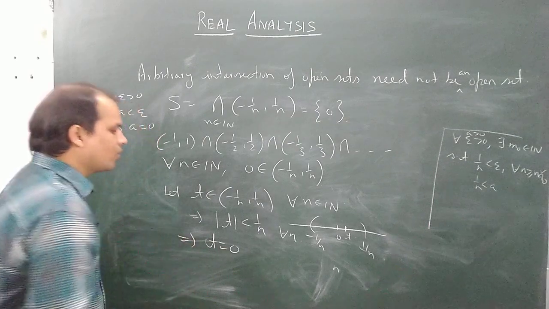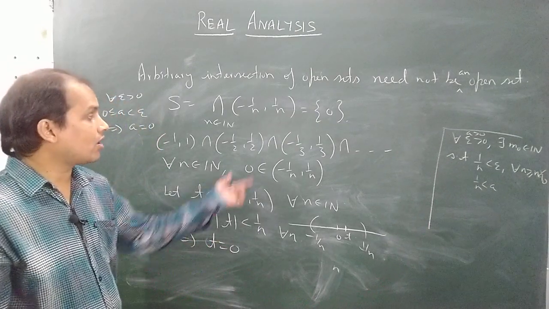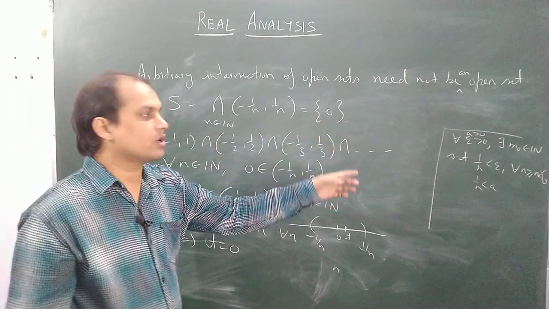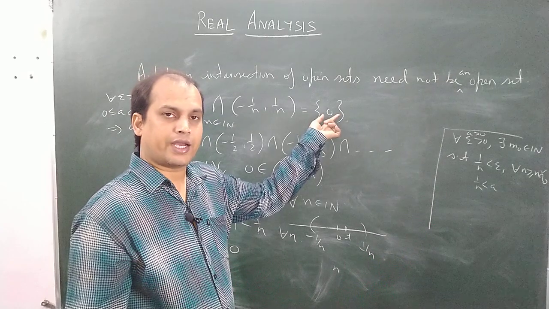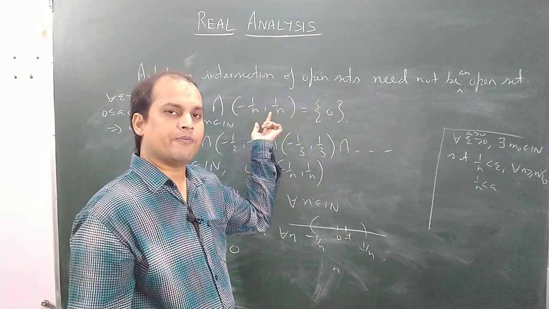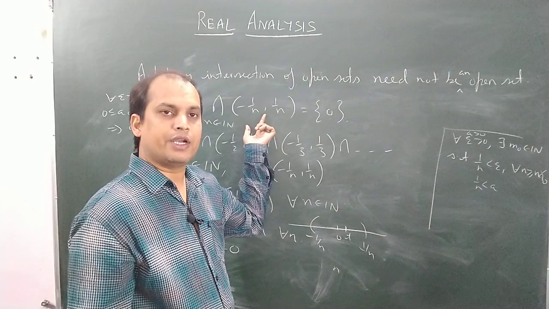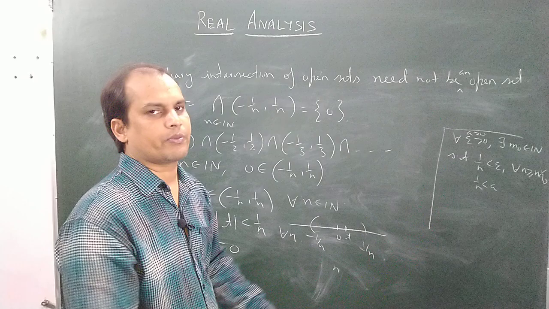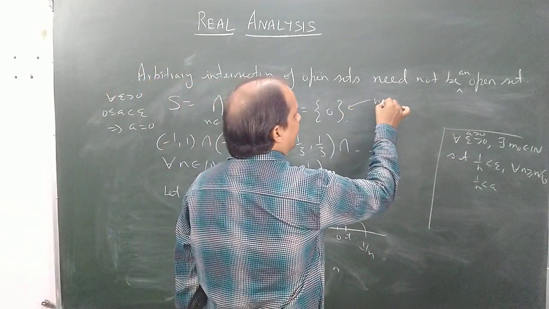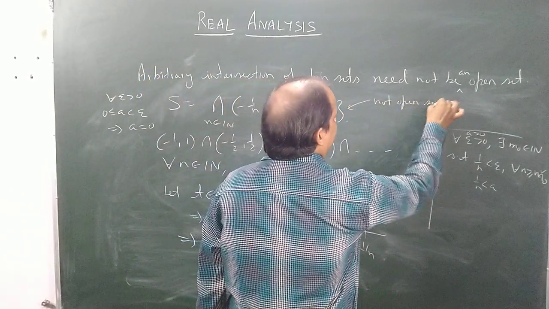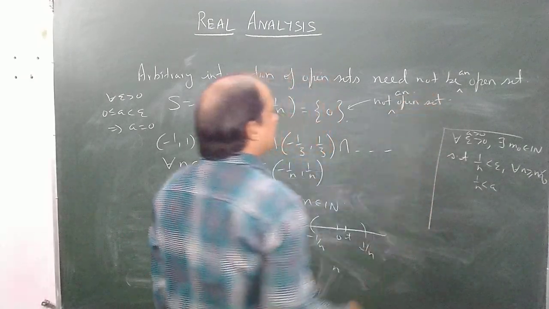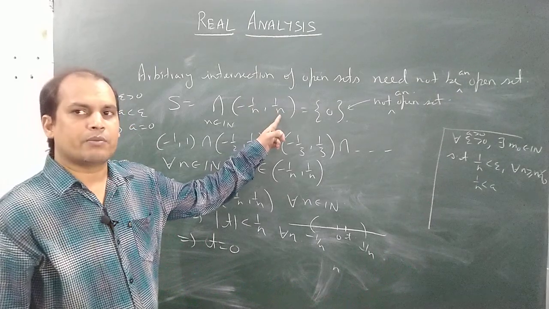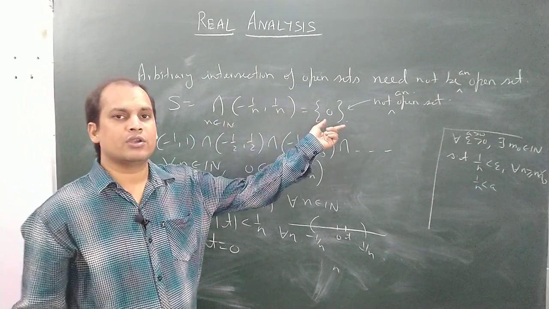This implies that the only real number common to all of these intervals is 0, and {0} is not an open set. Why? Because, being finite, being countable, it can never contain any non-trivial interval, because all non-trivial intervals are uncountable. So one can simply argue that this set is not an open set. However, each of these intervals, minus 1 by n to 1 by n, is open, but its intersection need not be open.